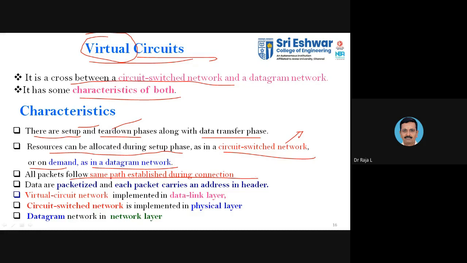In the virtual circuit, the data are packetized here. Even though we are going to transfer the data, since we are in packet switching, whatever data you transfer has to be converted into packets. That's why they say the data are packetized and each packet carries the address in the header. So each packet will have the address in the header.